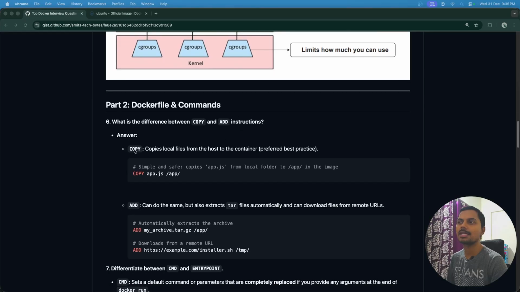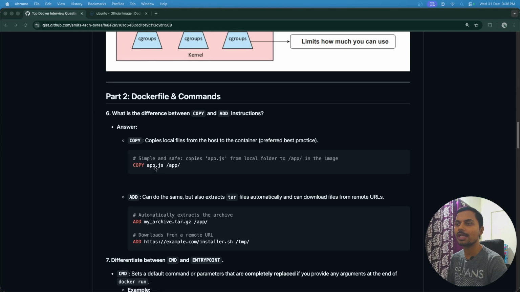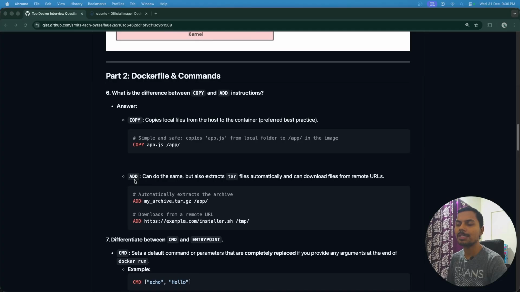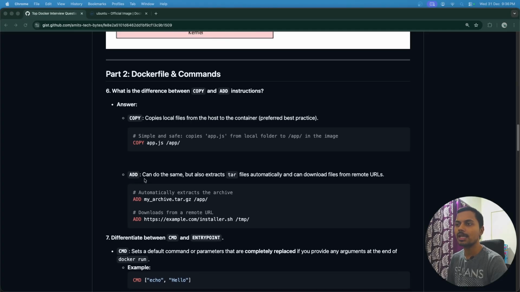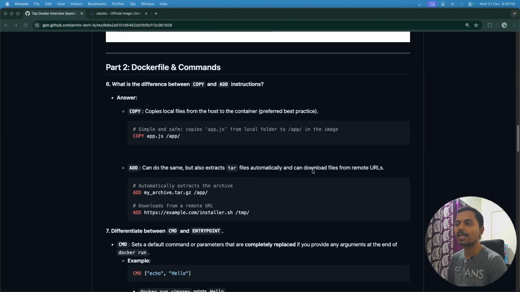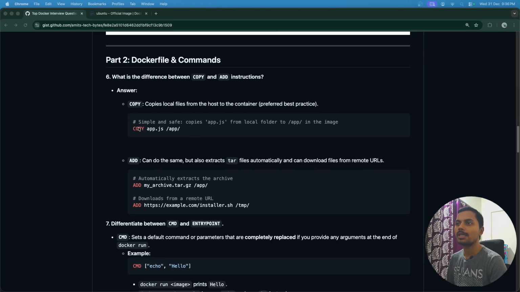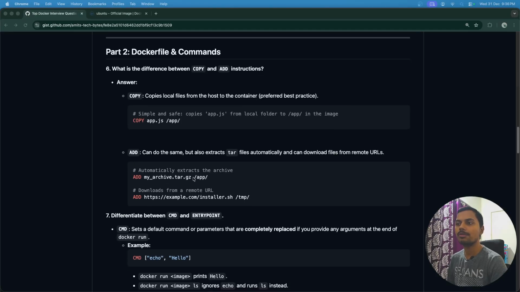Let's understand. The COPY command copies a local file from the host into the container. For that we use COPY, the files we want, and the destination folder. The ADD command does the same thing but with a little twist. It can also extract tar files automatically and download files from remote URLs. Whatever COPY does, ADD also does, but on top of that it provides two important functionalities.